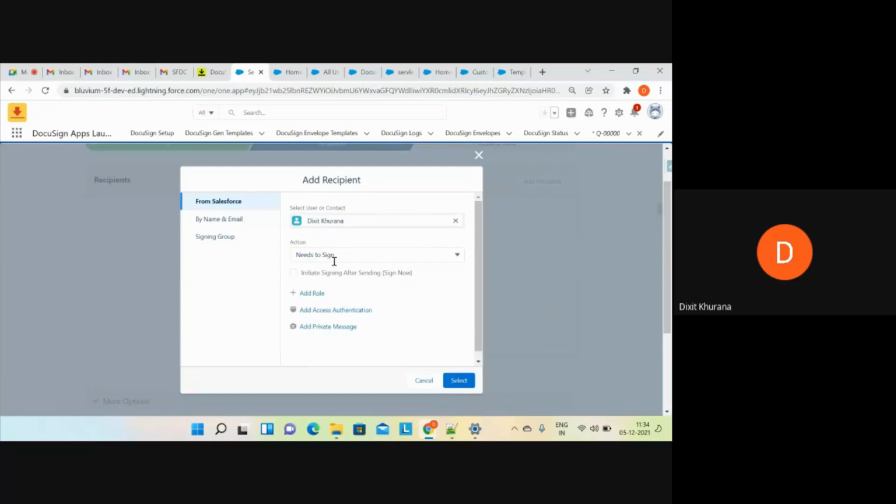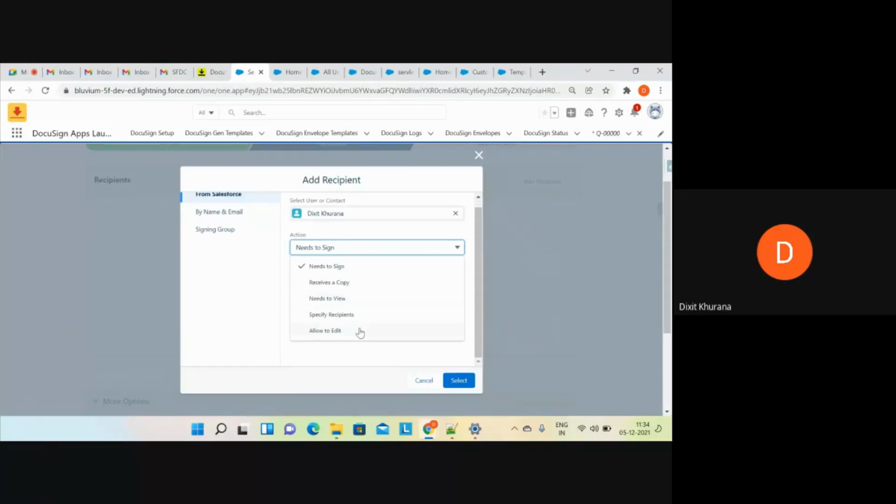This is my user. Okay, needs to sign action. What action do you want to make with this recipient? Okay, there are a couple of things. Receives a copy acts similar to CC in the email. Okay, needs to view. Needs to view means the person simply has to open the document. That's it. There is no need of signature or anything.